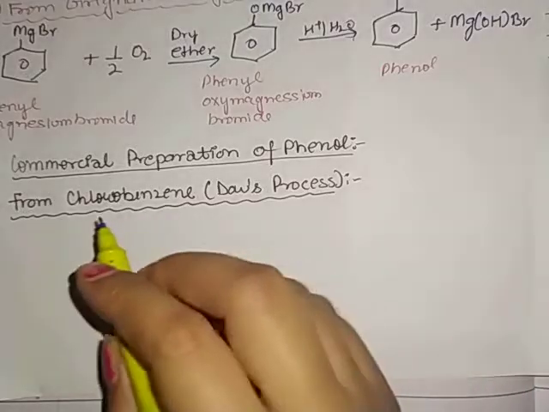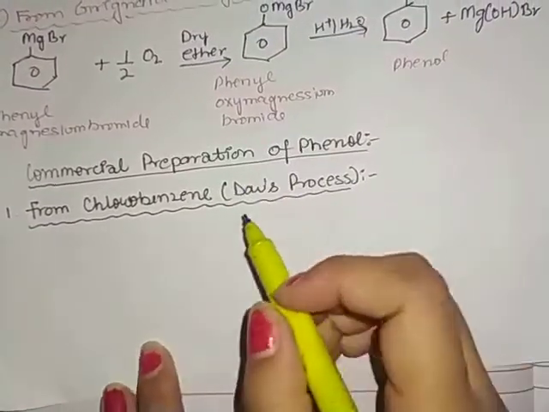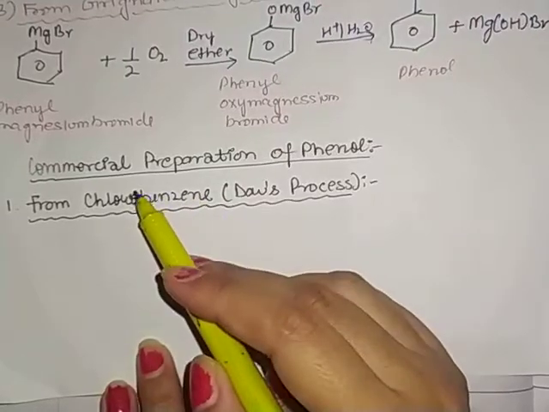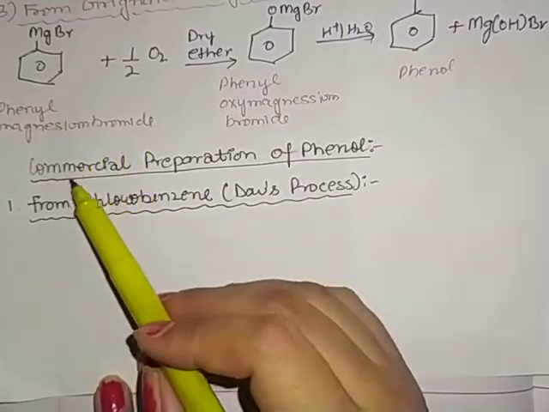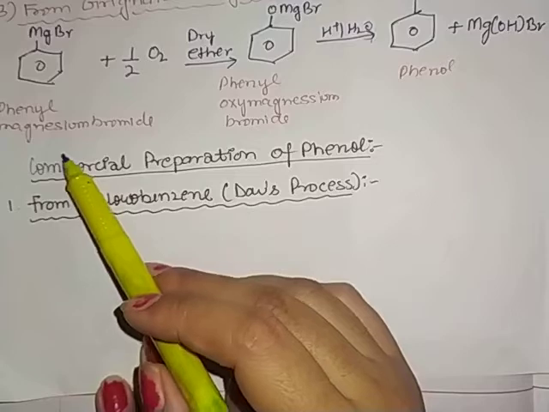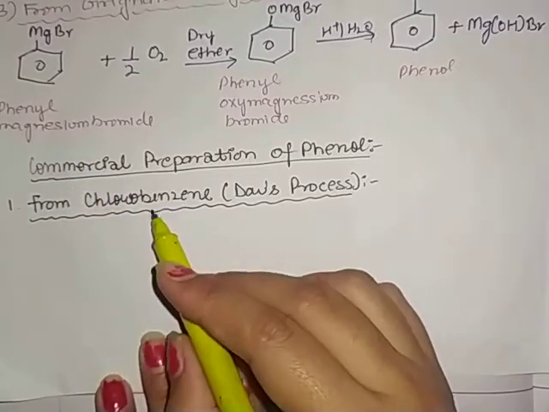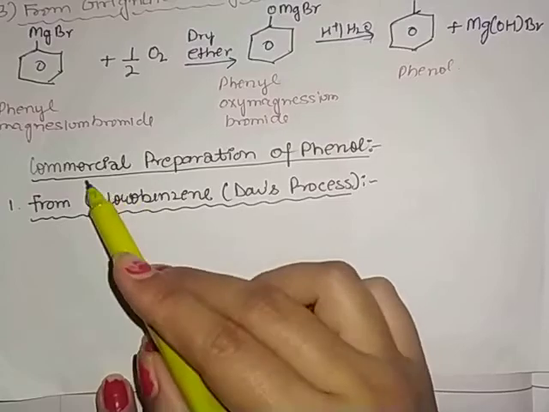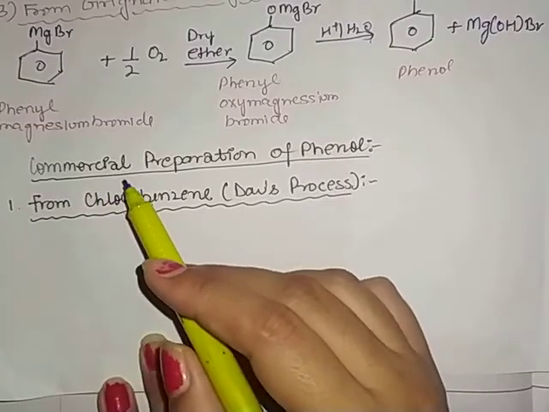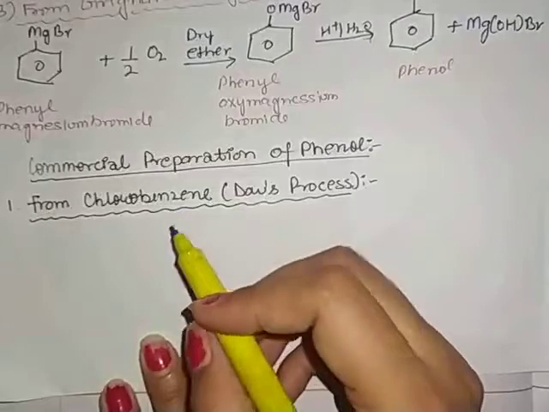So, as we are discussing preparation of phenols, or we can say alcohols earlier, we discussed some methods of preparation of phenols. Here we have commercial preparation of phenols. Commercial preparation means when we want to obtain phenols in a large amount.